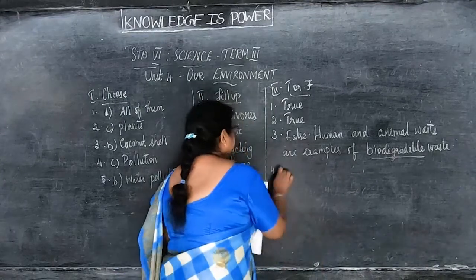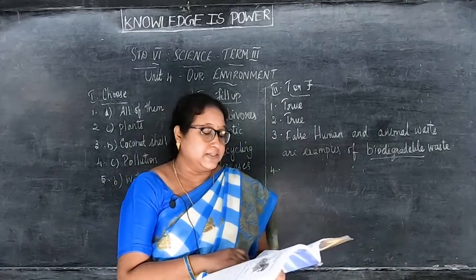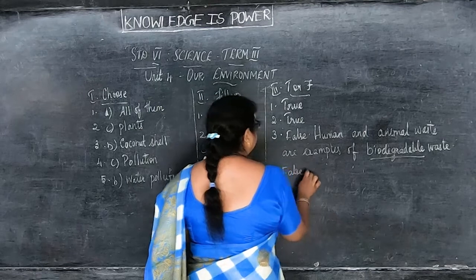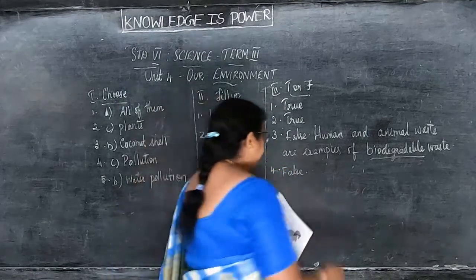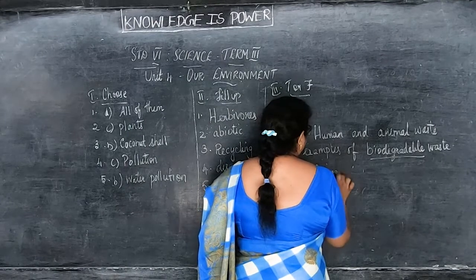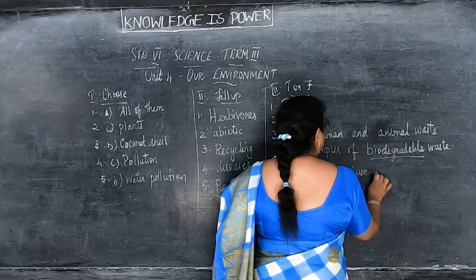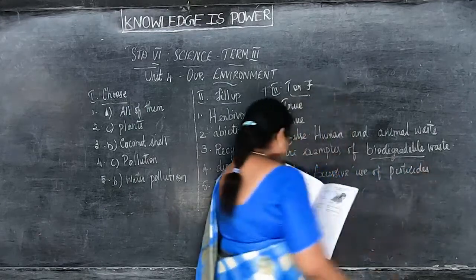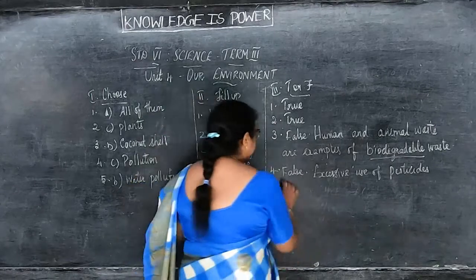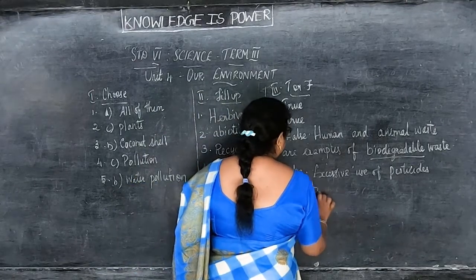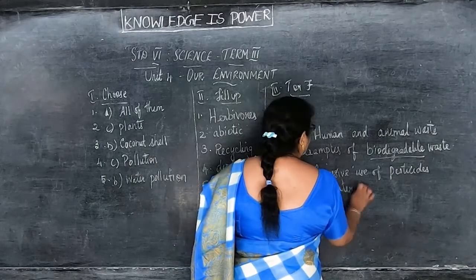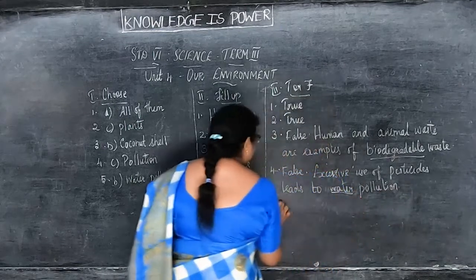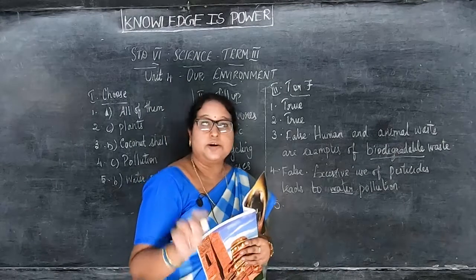Then fourth one, excessive use of pesticide leads to air pollution. False. So instead of that, what will you write? Excessive use of pesticides leads to water pollution. So instead of air, you write water. Air you have to underline in the question, and in the answer you will underline water. So water is the correct statement.